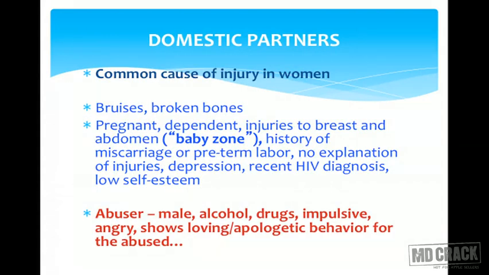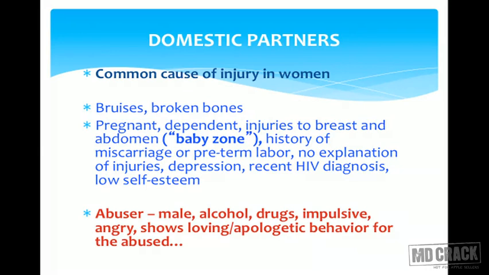As far as the domestic partners are concerned, common cause of injury in women is the domestic abuse, and it's done by the domestic partners. You might find bruises, you might find broken bones. Who are the women who are likely to be abused? Especially pregnant women, the women who are dependent. There may be injuries to breast and the abdomen, which is very less likely in ordinary situation. Injuries on the breast and injuries on the abdomen, and this area is called as baby zone. So baby zone injuries is a very typical feature of this abuse.